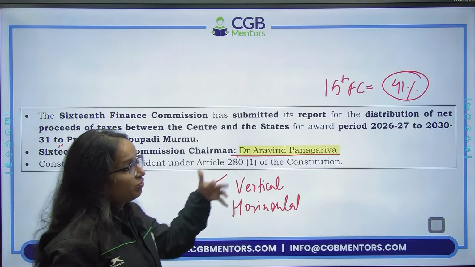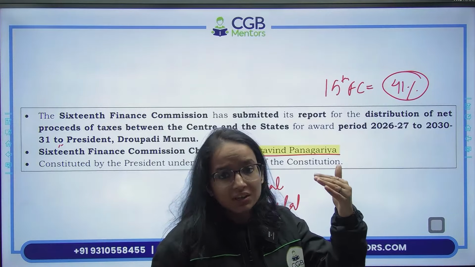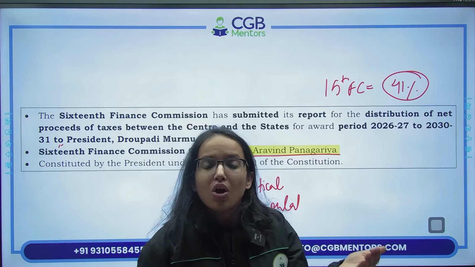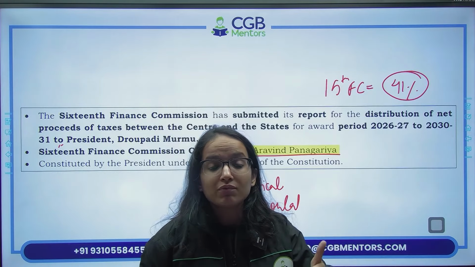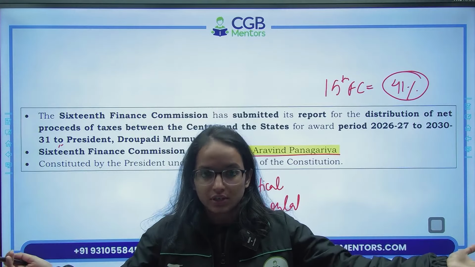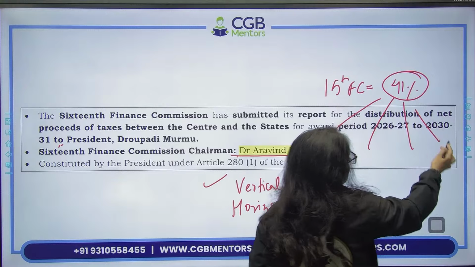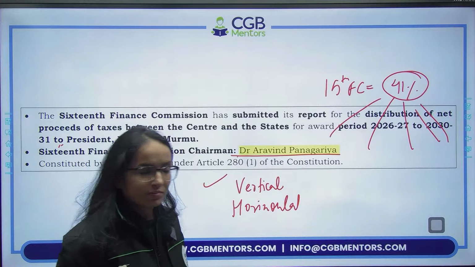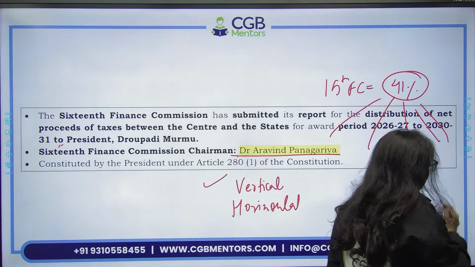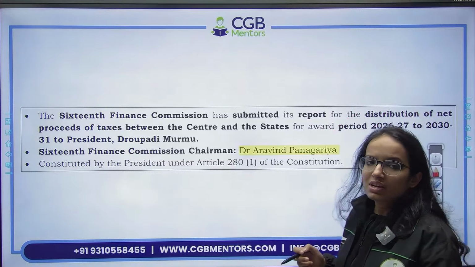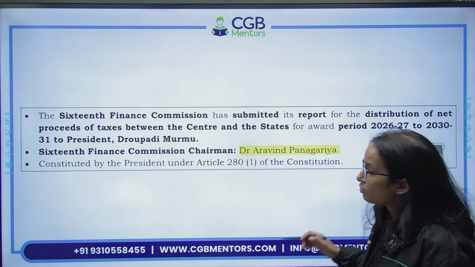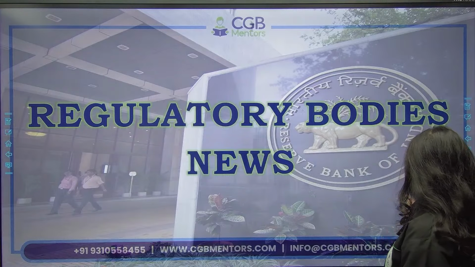But out of this 41%, there are parameters which they decide. On those parameters, which state would get how much is the horizontal distribution. ठीक है? So out of this, which state is going to receive how much is the horizontal devolution. ये ही इनका प्राइमरी रिकमेंडेशन होता है. अपार्ट फ्रॉम दिस ग्रांट्स इन एड वगैरह भी रिकमेंड करते हैं. सो this is regarding 16th Finance Commission.